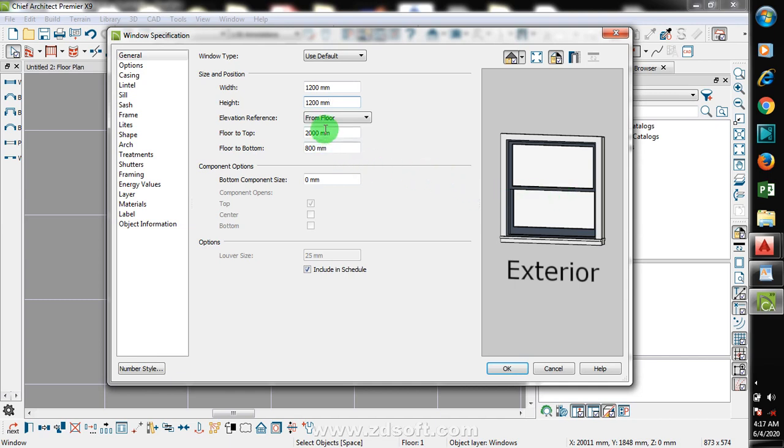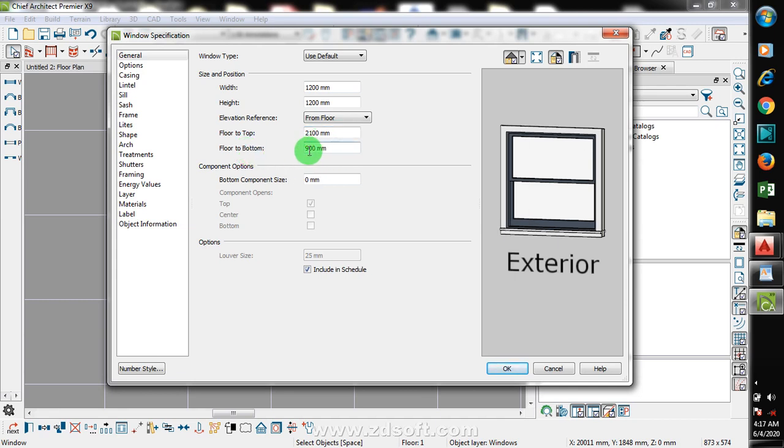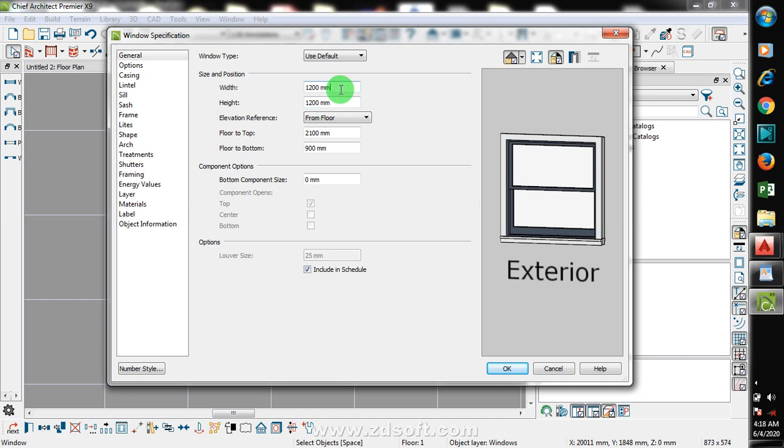Okay, from the floor to the top of this window is 2000, so I'm going to change that to 1200. Okay, if I click here now, you see the value here has actually changed. So if you sum 2100 plus 900, it's going to give you 3 meters, telling you that the height of our wall is actually 3 meters. Okay, then I'm going to click on OK.